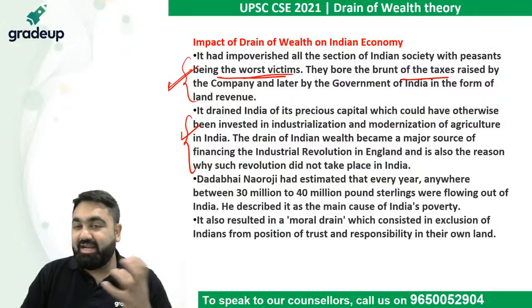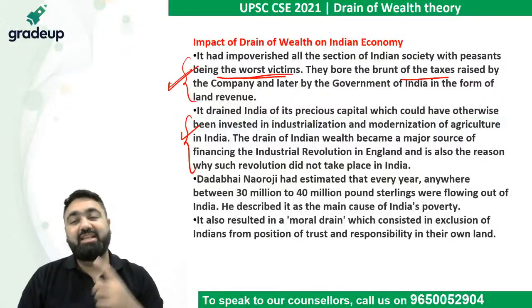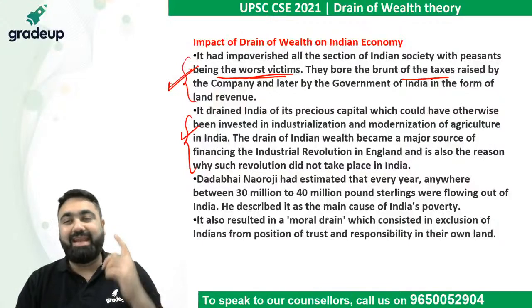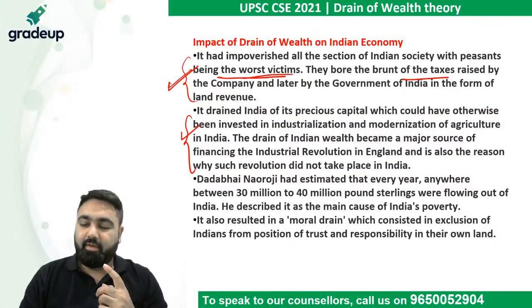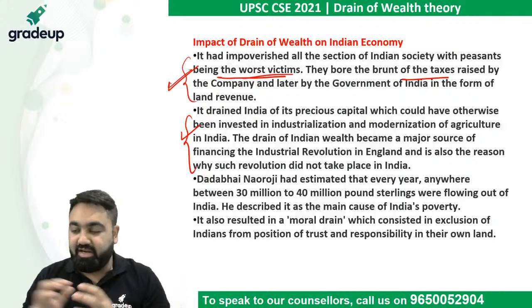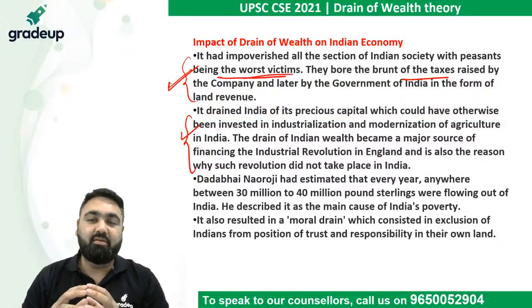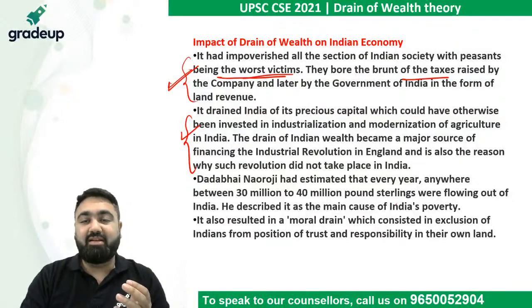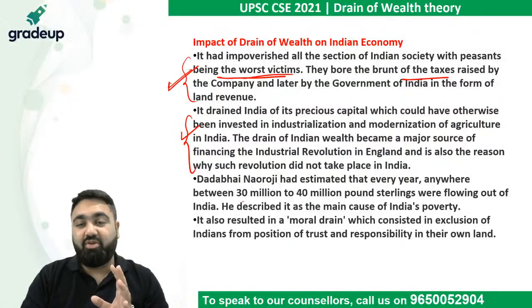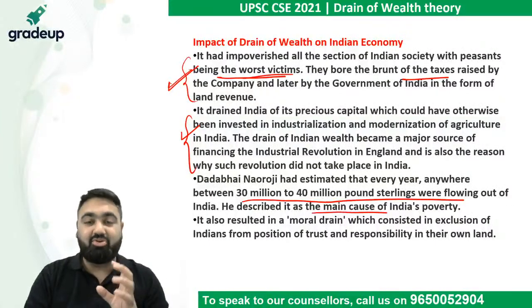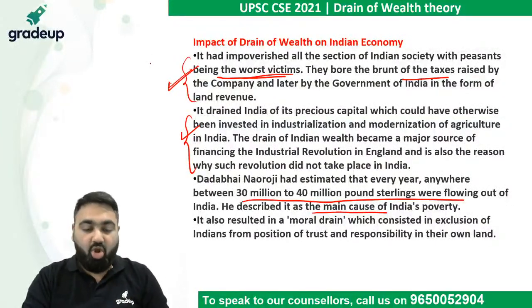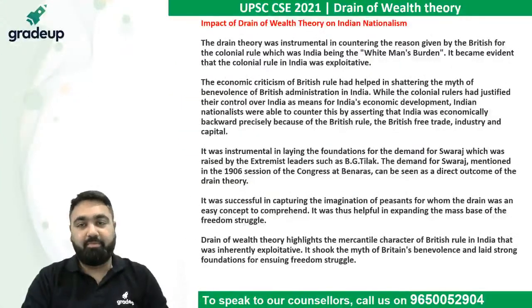In fact, it was India's money that was financing the industrial revolution in England. England could have its industrial revolution because it was being paid money by India. Dadabhai Naoroji said that nothing less than 30 to 40 million pounds sterling was flowing out of India, which was the main cause of India's poverty. All this became the reason why India could not develop.